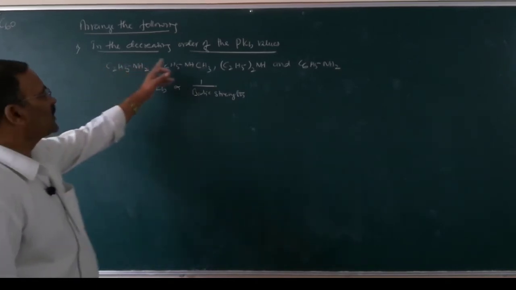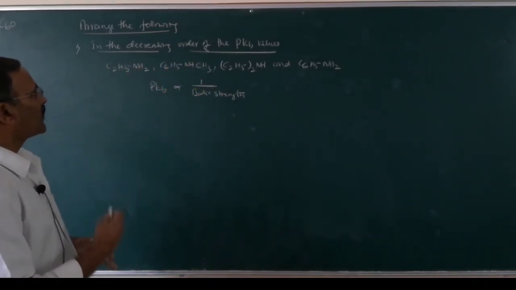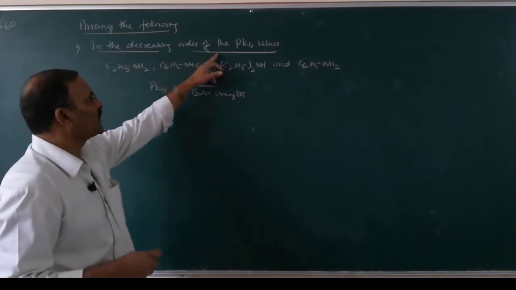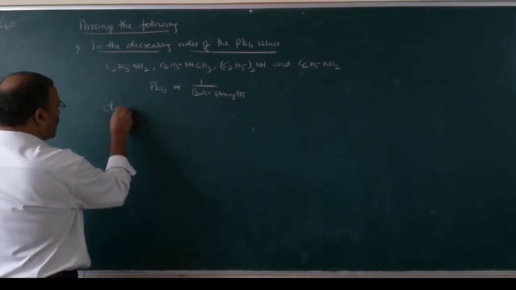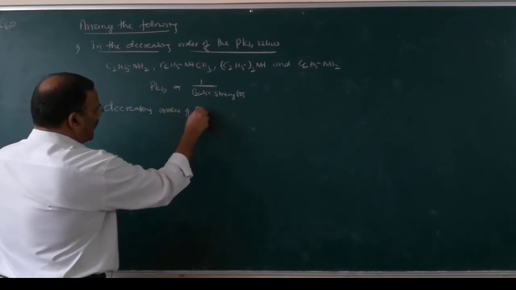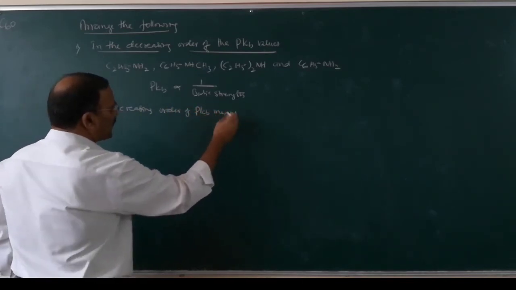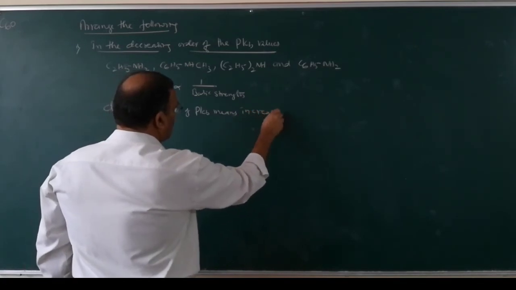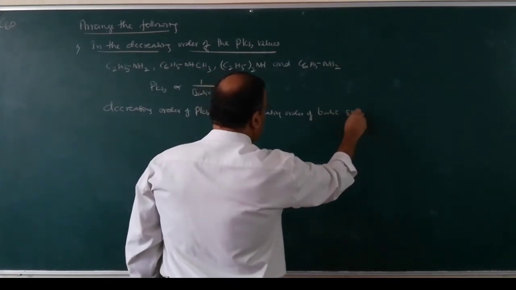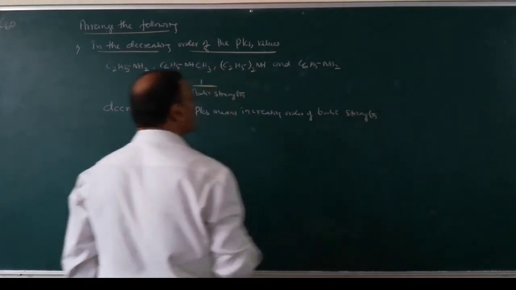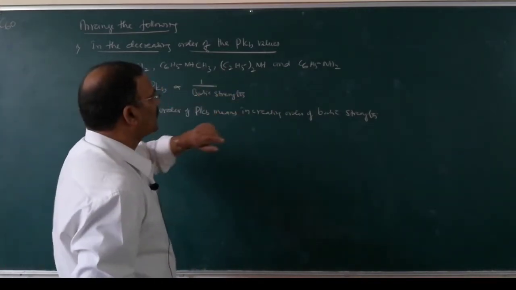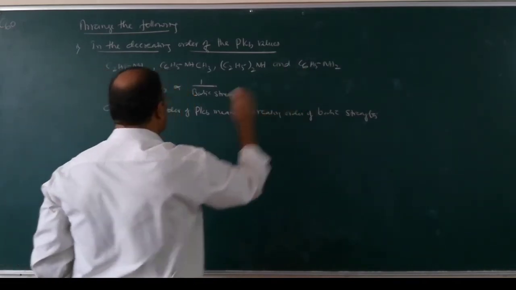So decreasing order of pKb means increasing order of basic strength. So which is less basic here? Here aniline is less basic.